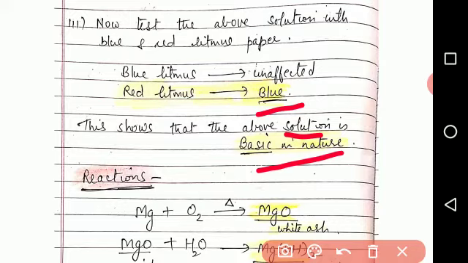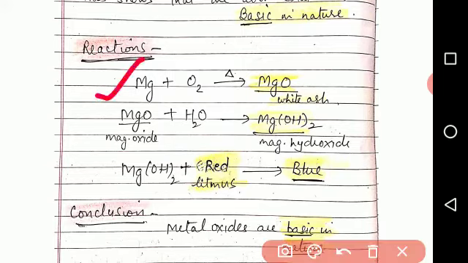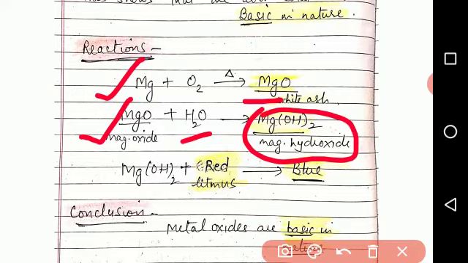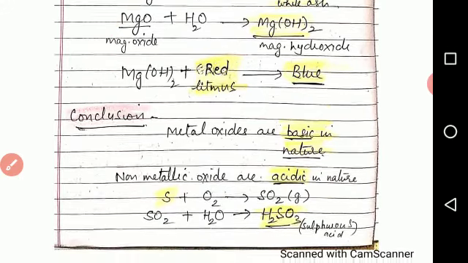Now what are the reactions here? The first reaction is Mg plus O2 forms MgO, which is the white ash obtained when magnesium burns in air. Second, we collected this ash, magnesium oxide MgO, and dissolved it in water H2O, and it forms magnesium hydroxide, Mg(OH)2. When we inserted red litmus into this magnesium hydroxide solution, it changed to blue color. So what does it show? The conclusion drawn is that metallic oxides are basic in nature.